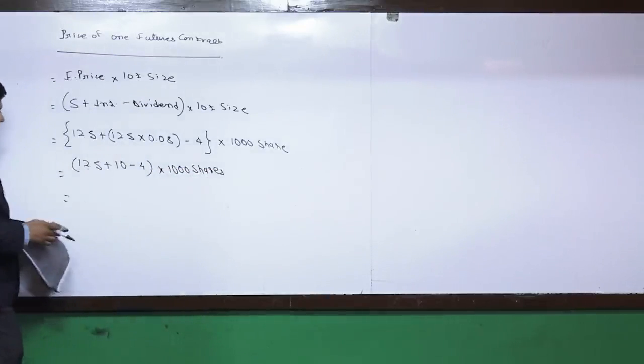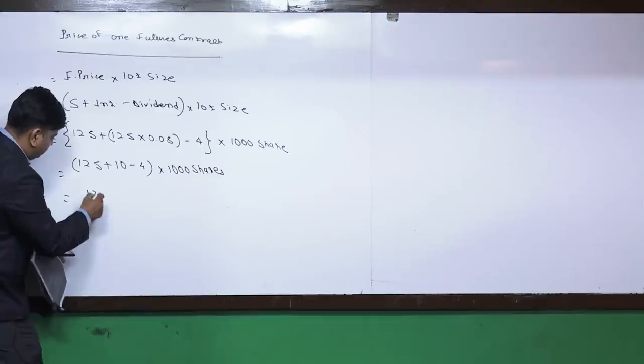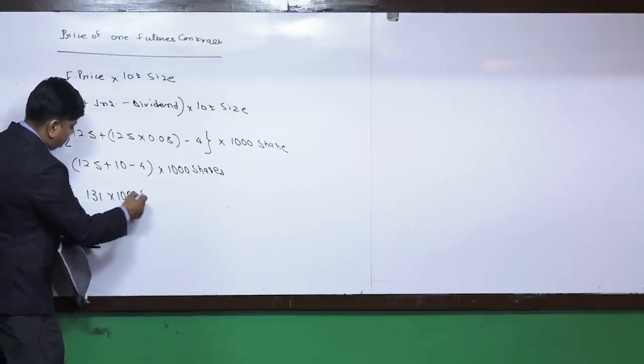So it is 135 minus 4. That comes to 131, multiplying with 1000 shares.